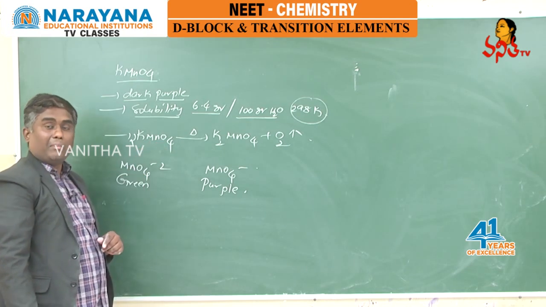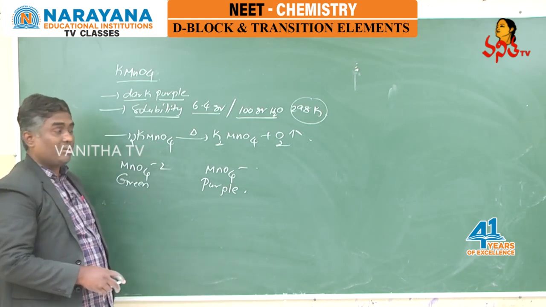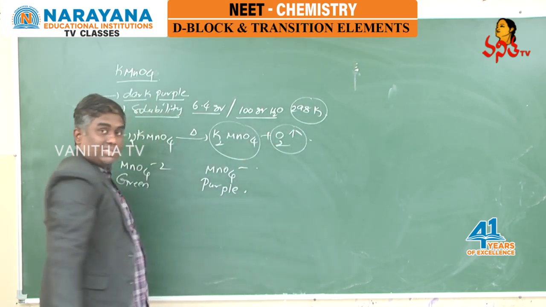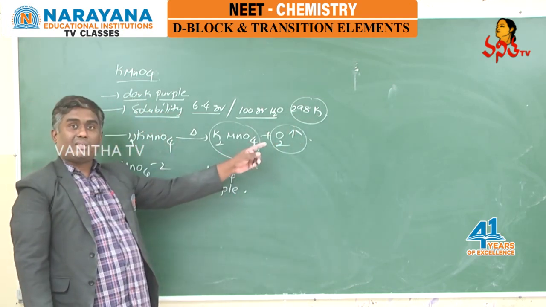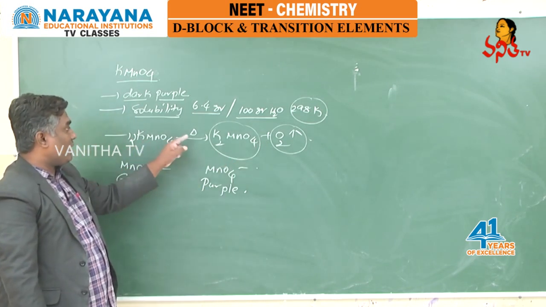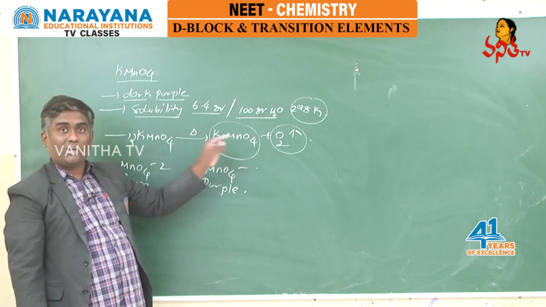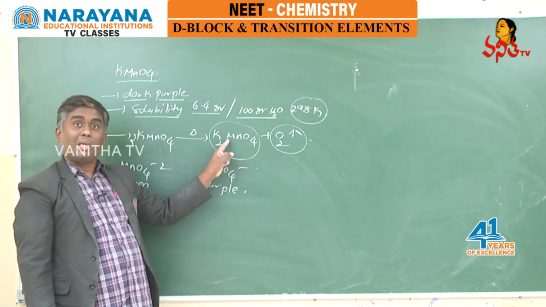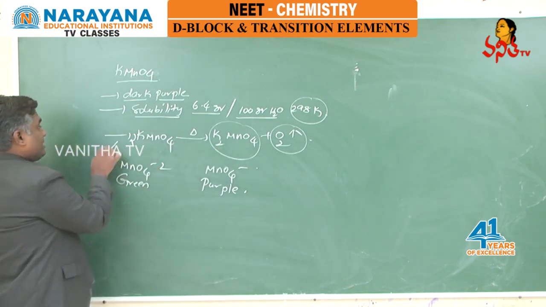KMnO4 upon heating participates in thermal decomposition, produces K2MnO4 with the liberation of oxygen. This is one of the methods for the preparation of oxygen from KMnO4. So KMnO4 upon heating turned into K2MnO4, potassium permanganate converted to potassium manganate.